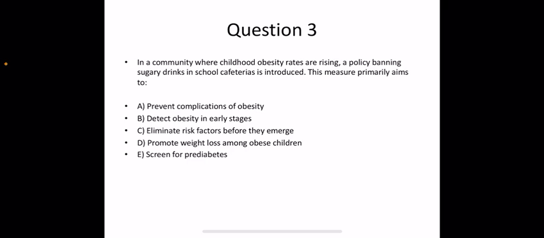A. Prevent complications of obesity. B. Detect obesity in early stages. C. Eliminate risk factors before they emerge. D. Promote weight loss among obese children. E. Screen for prediabetes. The correct answer is option C. Eliminate risk factors before they emerge.